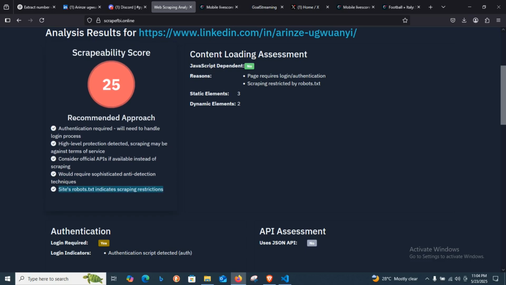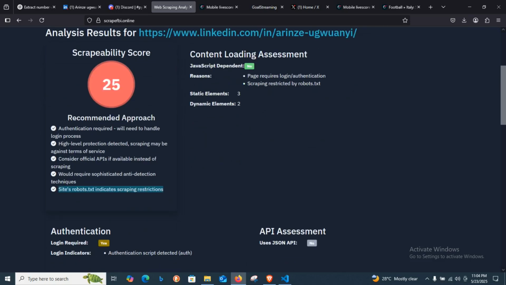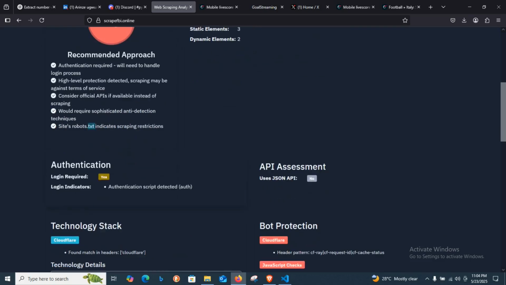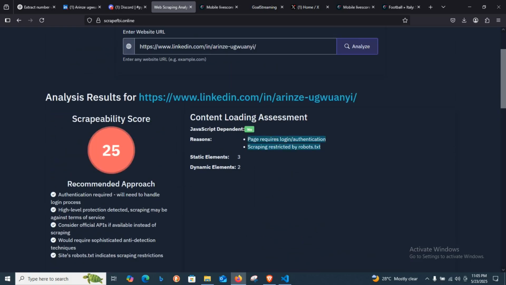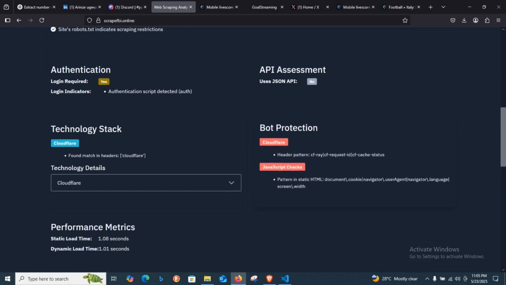And then they say that there's a robots.txt. As a web scraper, you always need to know what a robots.txt file is. It's the file that tells you what the website wants you to scrape and what they don't want you to scrape. So you always have to look at it. Then you can see it's telling you here that authentication is required, then the robots.txt file, and then heavily JavaScript. So you know you can render JavaScript using a headless browser. It also detected a Cloudflare tag, so they are using Cloudflare to protect it. You have to know how to deal with Cloudflare for you to scrape LinkedIn.